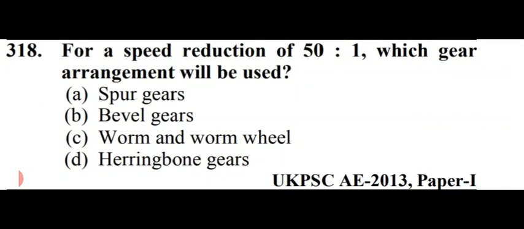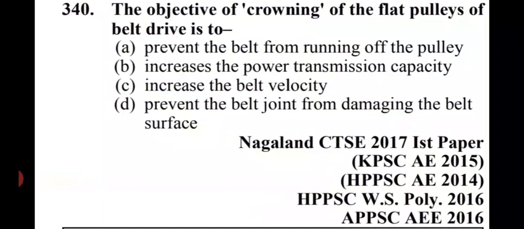Next question is for a speed reduction of 50:1, which gear arrangement will be used? Options are spur gear, bevel gear, worm and worm gear, and the last option is herringbone gears. The right answer is option C, that is worm and worm wheels. Let's move to next question.